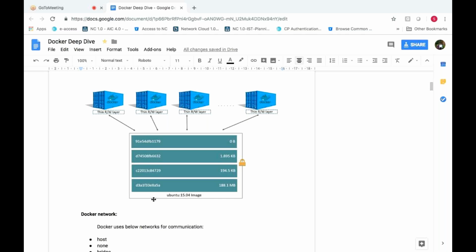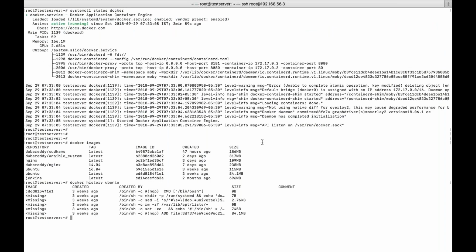Then you might ask, how am I modifying the /etc/hosts file or /var/lib or /proc, whatever it is? You are modifying the file in the container, not in the image. It will take a copy of that particular file. This is the COW concept. Docker uses the COW concept, copy on write. So what is copy on write? Let us discuss that.